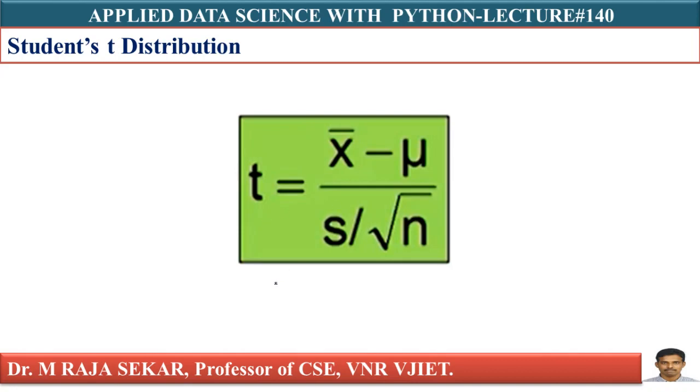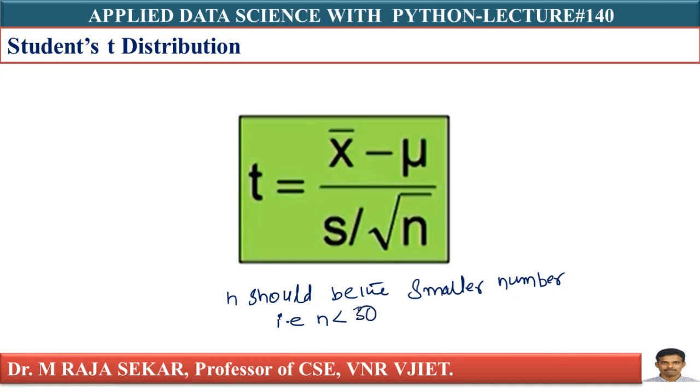Here in the t distribution, n should be a smaller number. How small? It must be a small sample, that is, your n value must be less than 30. When can I apply this t distribution?